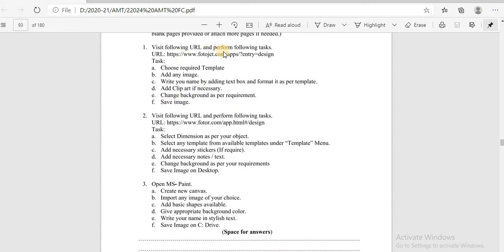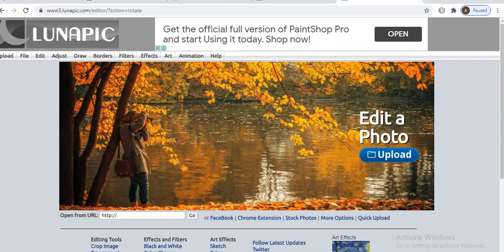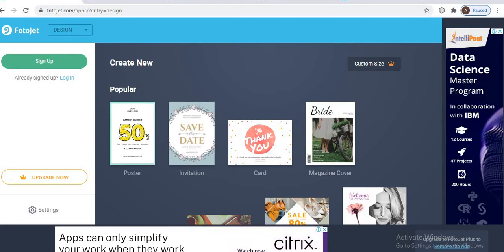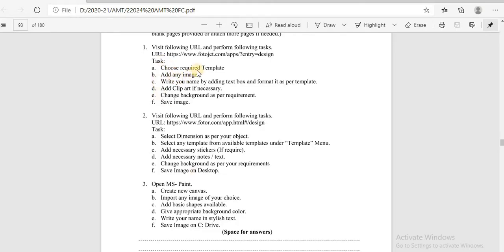In that, visit the URL and perform the following task. First of all, visit that URL. In this first URL, the manual says to choose the required template. After that, add any image. After that, write your name by adding a text box and format it as per the template, and add clip arts if necessary. Change the background as per requirement.